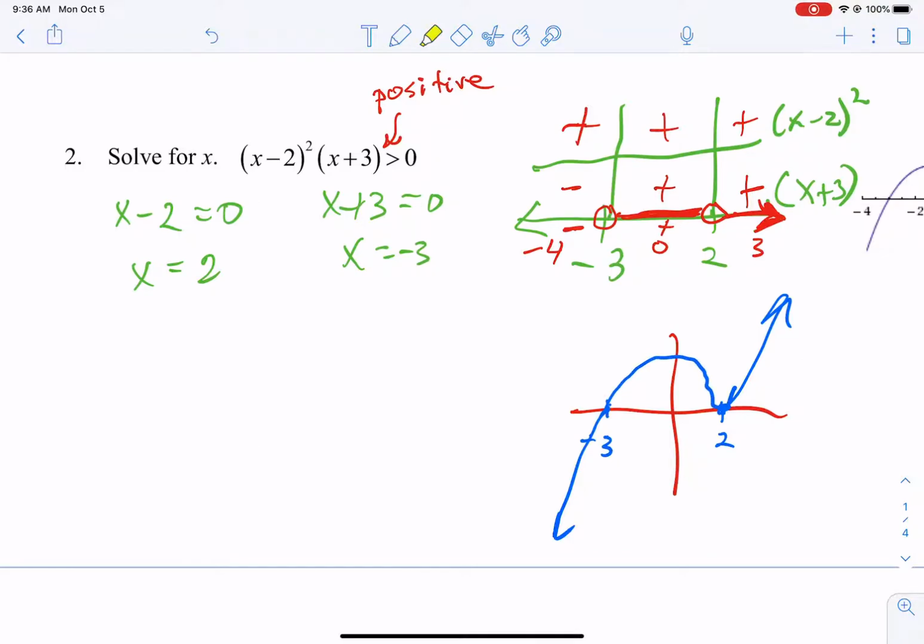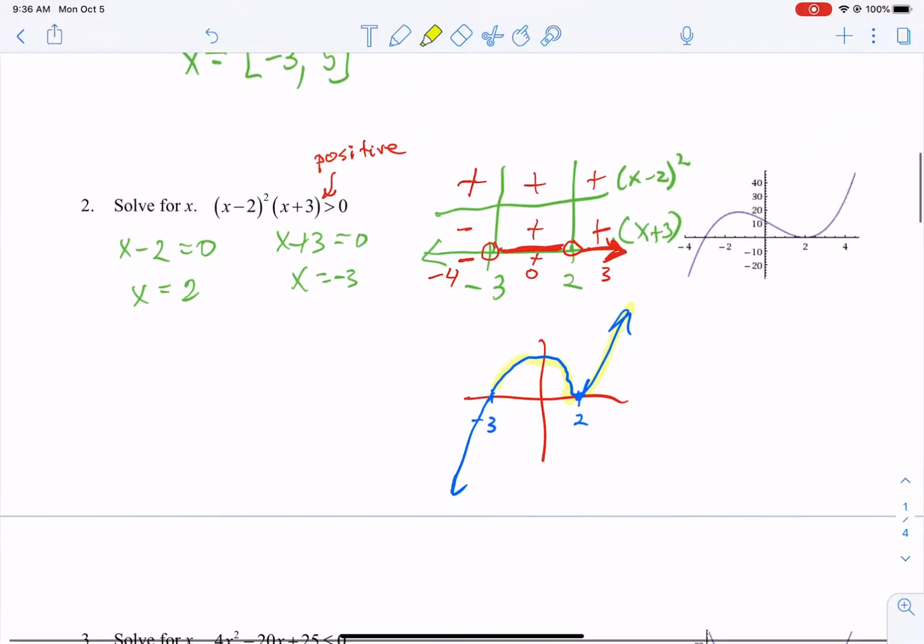Now, what are we looking for? Well, we're looking for the positive regions, which is this piece and this piece, okay? And so we have to skip this piece at 2, and you can see the graph. Their graph's much prettier, but the graph matches up with what we want.